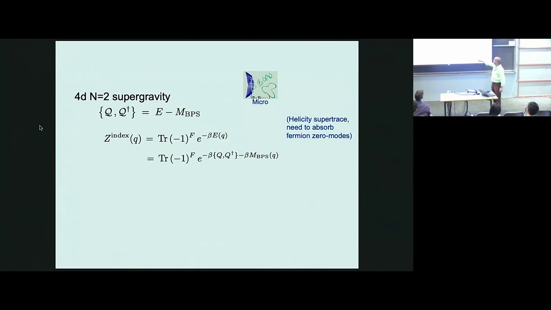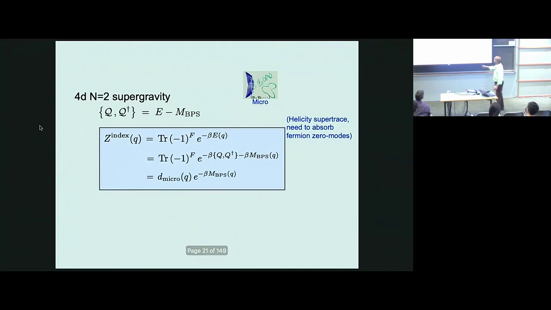And now you see that this part of the trace here is really a Witten index of the states with charge Q, and that index I'll call d_micro. Right? For this two-charge system, this can be calculated in any free theory. For this two-charge system, you can calculate it, and the answer is exactly this growth that we saw, e^(4π√(NW)), with some prefactor which is not visible asymptotically.